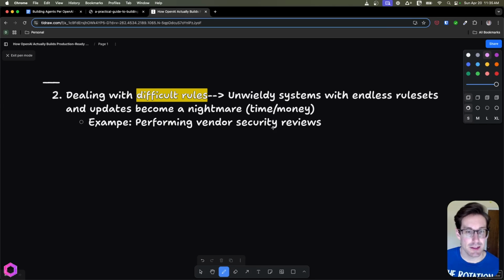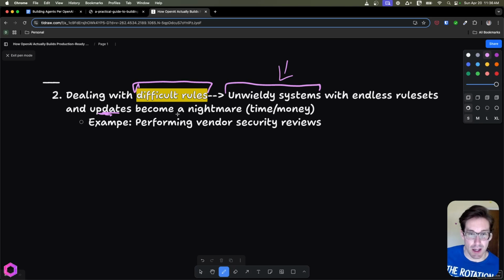The next gate we'd pass is, are we dealing with difficult rules? For the point that we've gotten to with AI we've built out, because you need to start with not an agent first, are the rules getting robust and unwieldy? Are we having a massive system prompt with tons of if-else statements? Is it getting out of hand? Also, is updating that prompt or that logic flow a nightmare? Does it take a lot of time and is it very costly? I've run into this many times with all types of scripts. I've built out single-player agents and also sometimes multi, but I try to avoid that at all costs. So I always try to stay with single if I need to use agents. And then maybe it's time to use an agent.